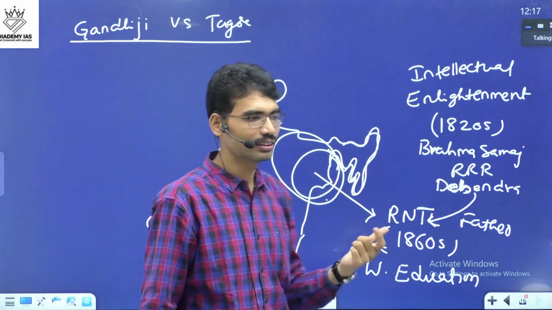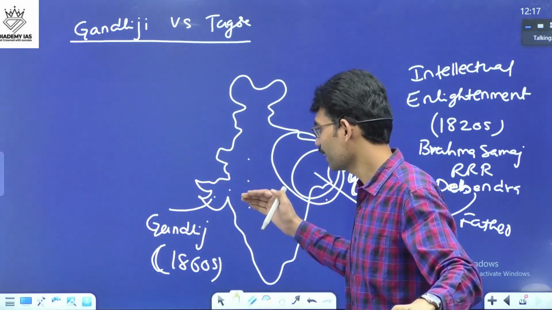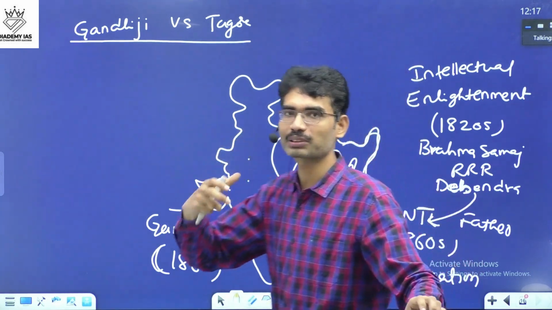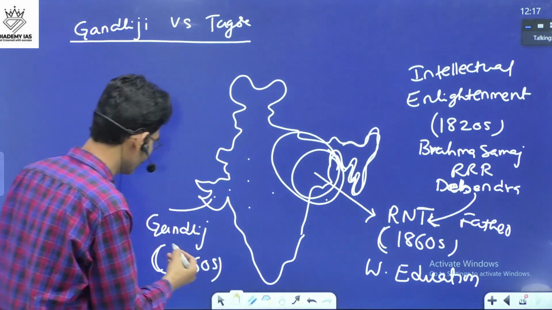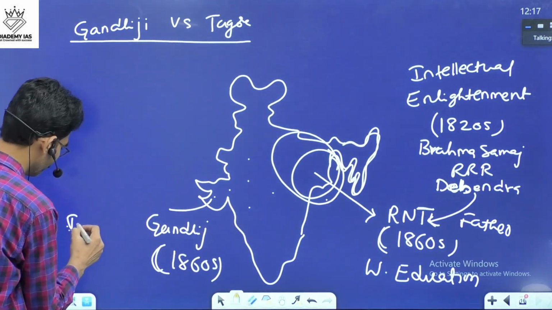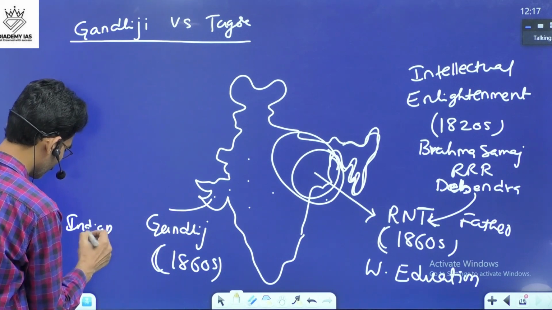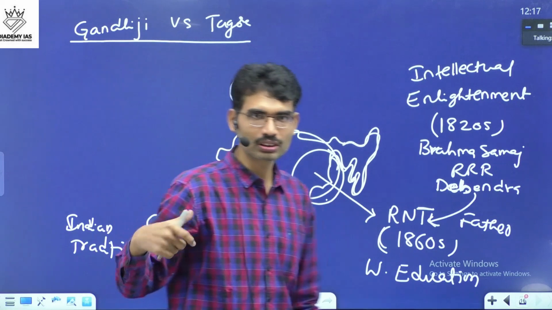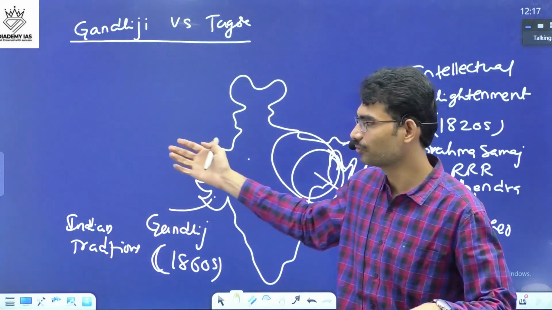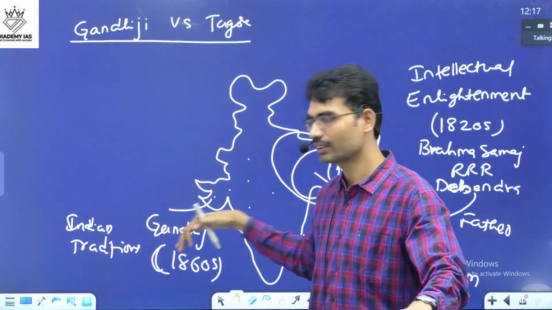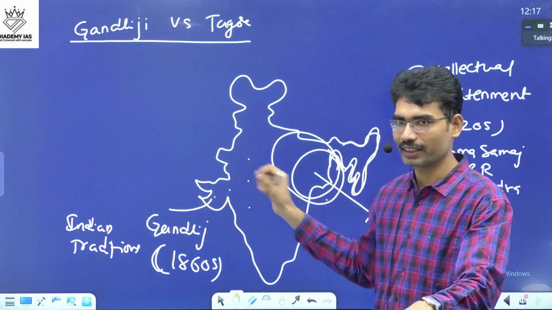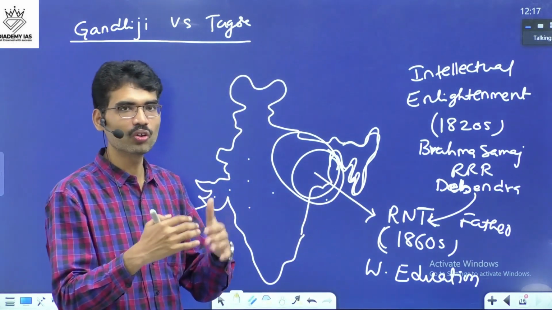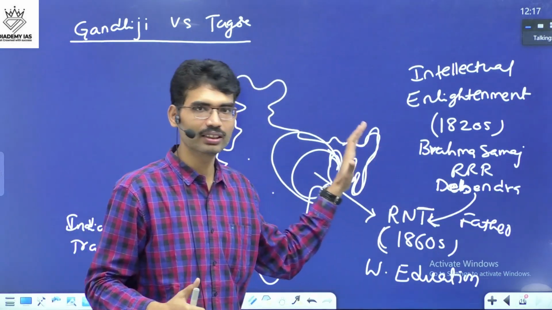When it comes to Gandhiji, in his earlier times, his exposure was not this much. His exposure was mostly the Indian way of life, the Indian traditions. Later he went to South Africa, and there he served for more than two decades, and later he came back. Now by the 1900s, both these people developed their own views of nationalism and education.